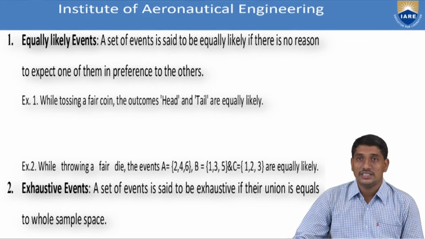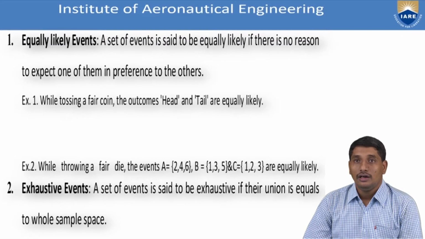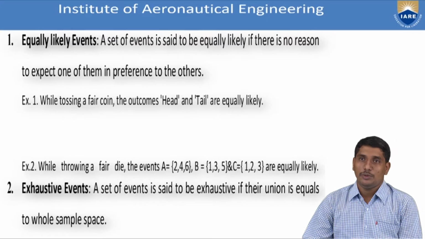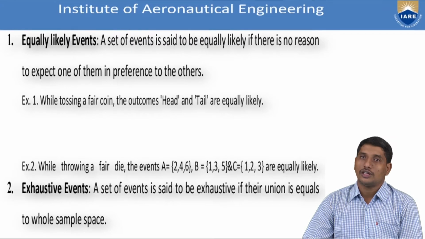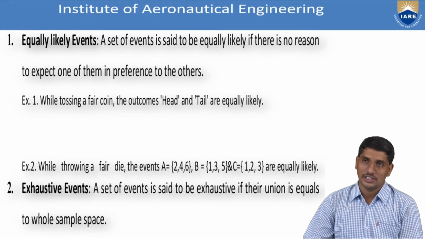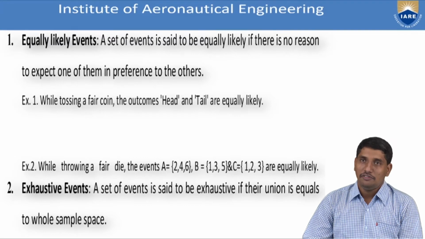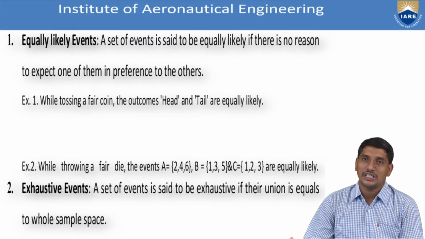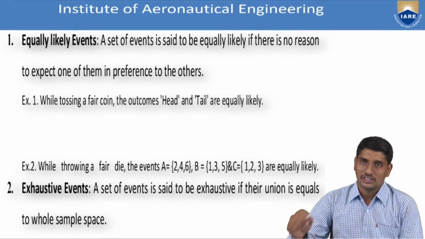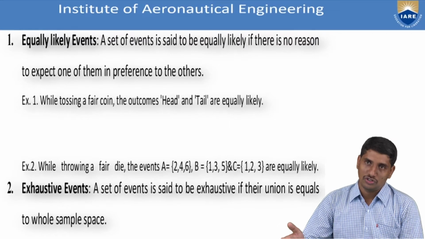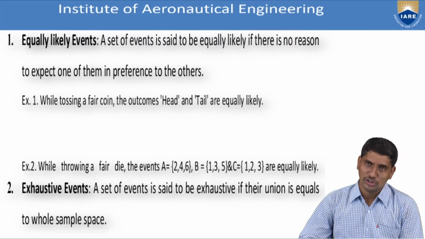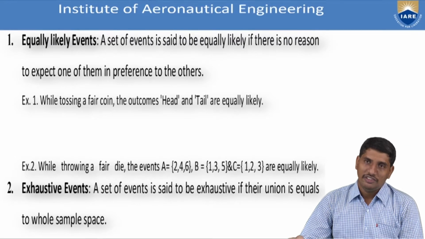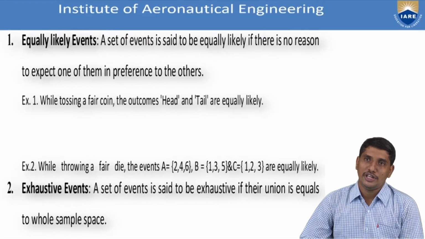So with this motivation, we can define: 2 events capital A and capital B of a random experiment capital R associated with the sample space capital S are said to be equally likely if their probabilities are equal. In simple terms, there is no reason to predict one in preference to the other. That means you cannot say that A is stronger than B or B is stronger than A. So both are equal, both have equal chances of winning. That means P(A) is equal to P(B), then A and B are called equally likely.